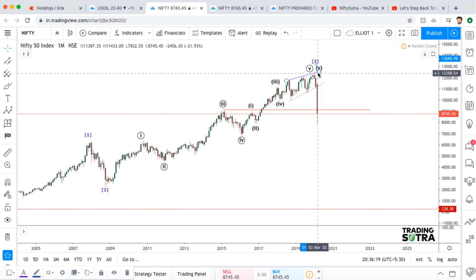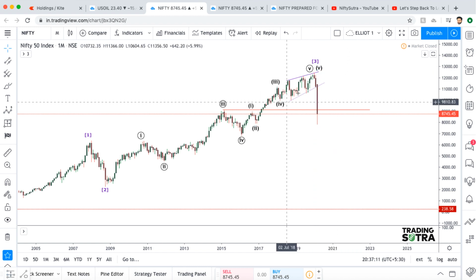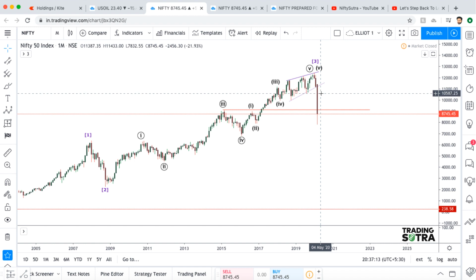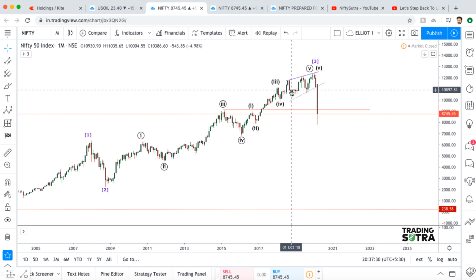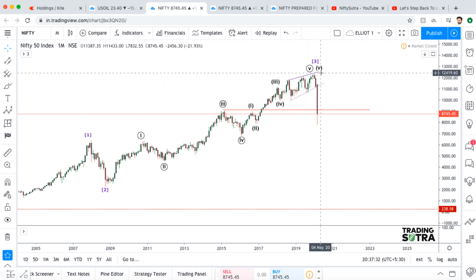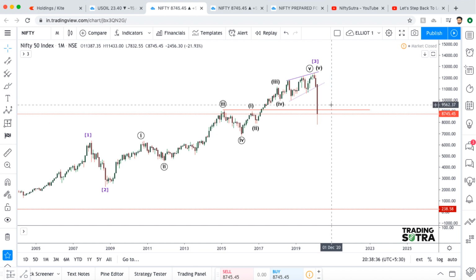That is the level of the 12,400 zone, and after the confirmation of the breakout of this ending diagonal pattern, the target should be 10,550 and 10,000. So 10,550 was a critical level, and also this 10,000 mark. But what happened was that the market was just waiting for bad news, and it came in the form of the dangerous pandemic issue of coronavirus, and this created a panic in the market and gave a reason for selling.